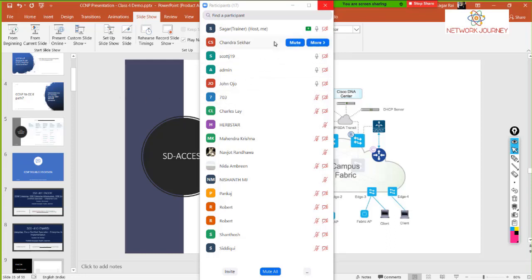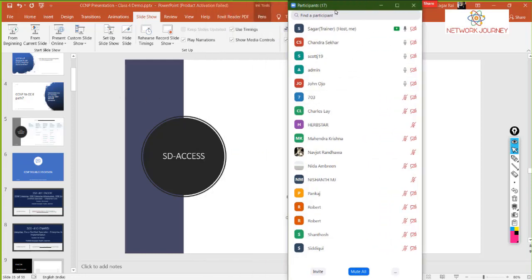Is there something we can simulate in GNS3? No, no, no, no. You cannot. You need to have DNAC. You need to have special hardware for that.